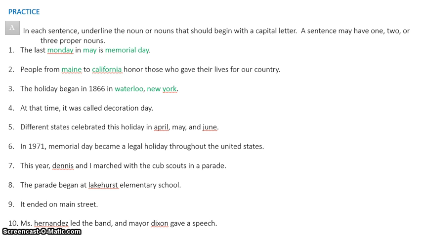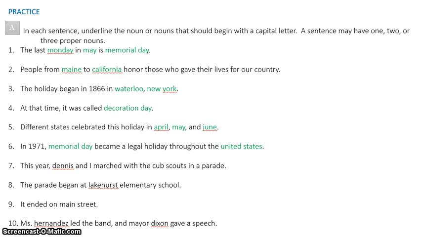Number 4, at that time it was called Decoration Day. Well, I see a very specific name of a holiday, Decoration Day. So that needs to be in green. Number 5, different states celebrated this holiday in April, May, and June. I specifically see 3 months of the year, April, May, and June, that need to be in green. Number 6, in 1971, Memorial Day became a legal holiday throughout the United States. I see 2 different things in this one. I see a holiday and I see a place. So Memorial Day and United States should be in green.